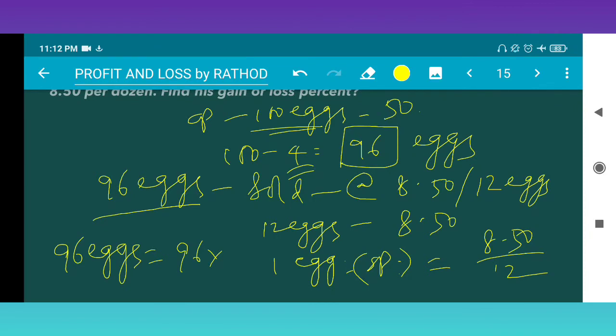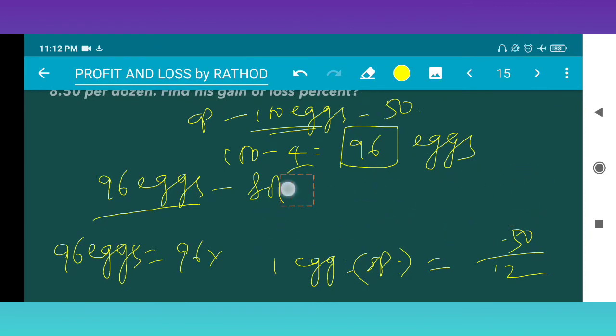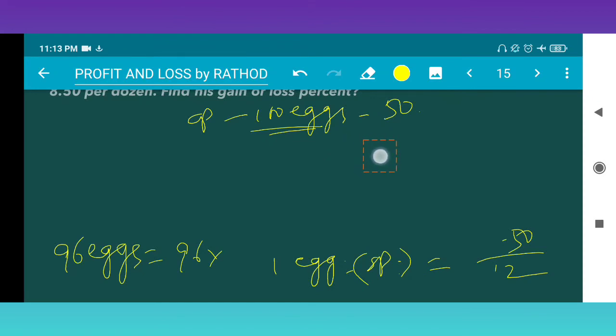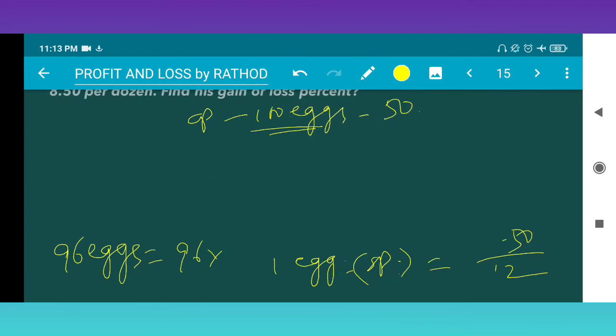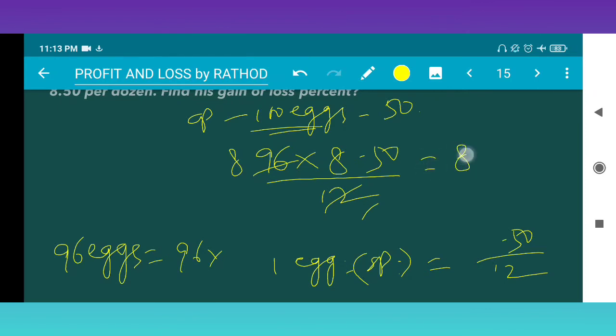96 eggs means 96 into 8.50 upon 12. Have you understood? 12 eights are 96, so it is 8 into 8.50, which is equal to 8 into 850 upon 100.